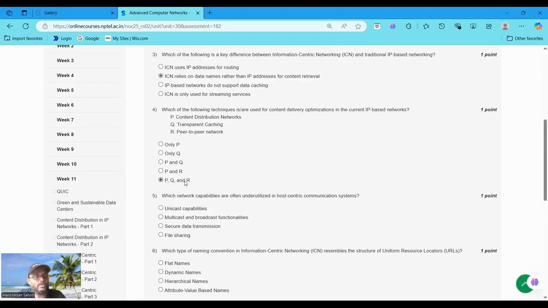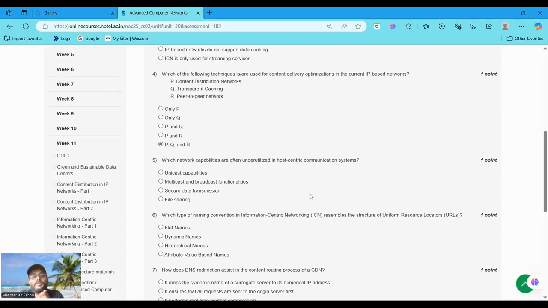Now, moving to question number 5. Which network capabilities are often underutilized in host-centric communication systems? The answer is option B, multicast and broadcast functionalities. Why do we choose multicast and broadcast functionality?